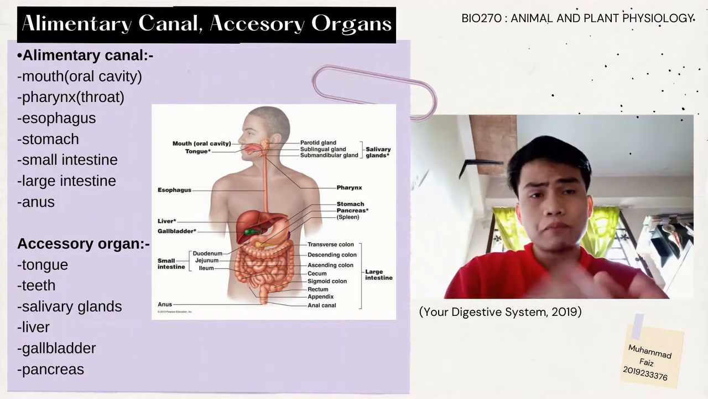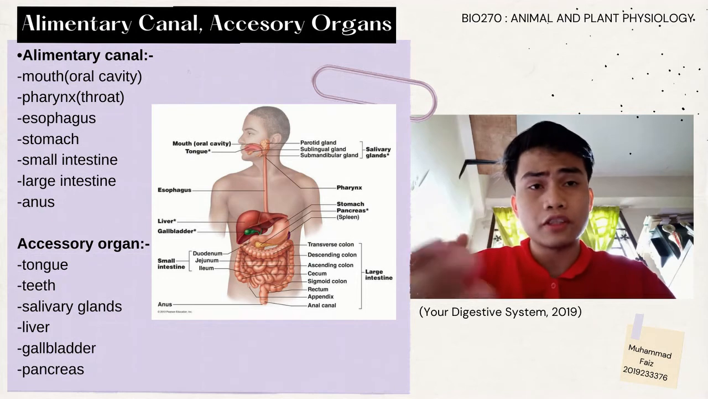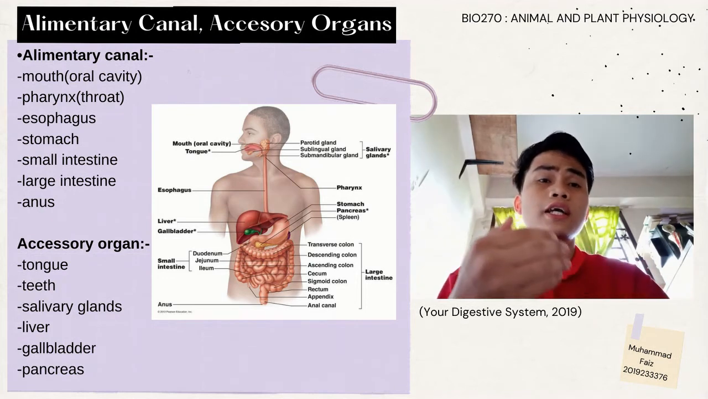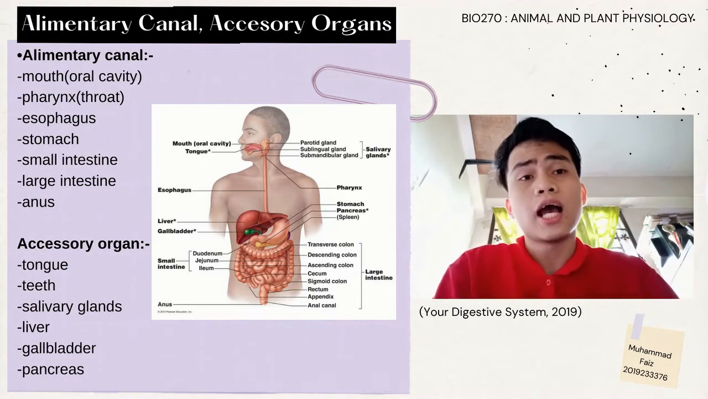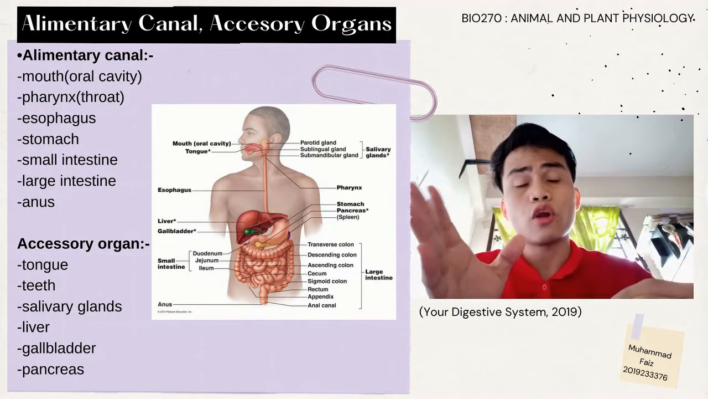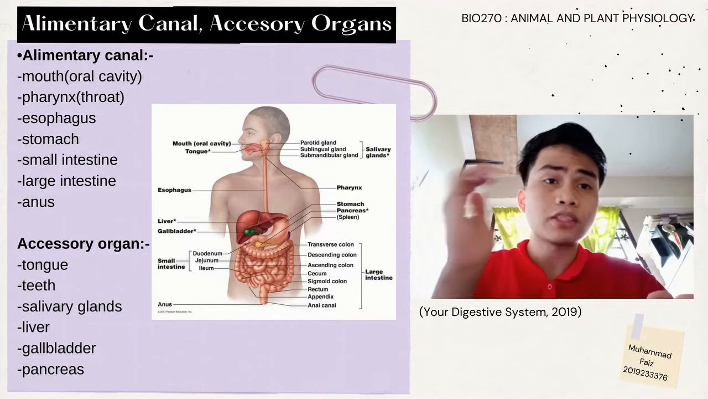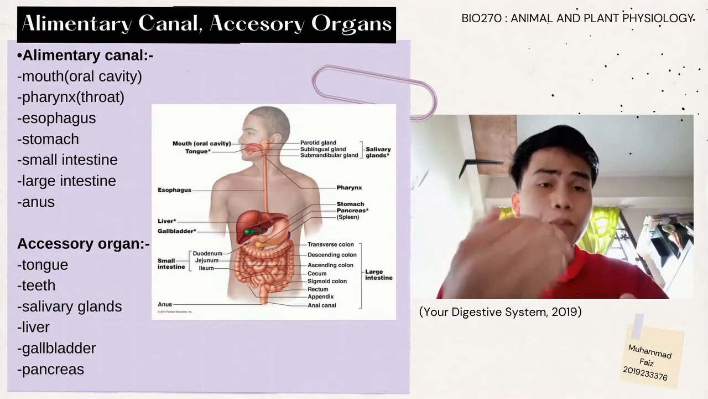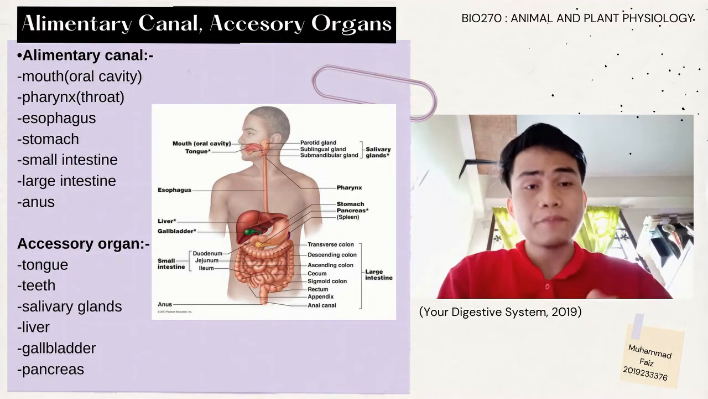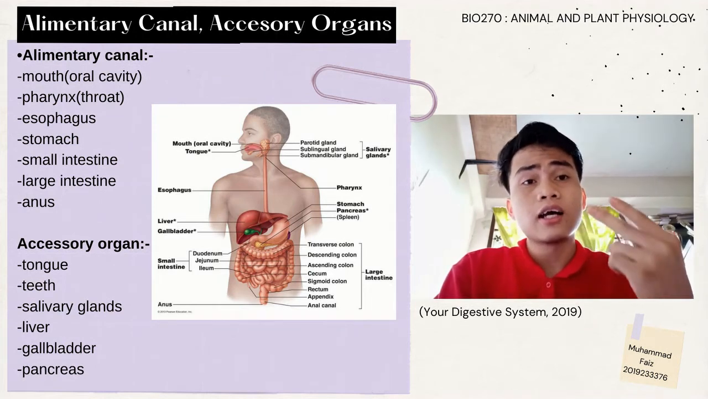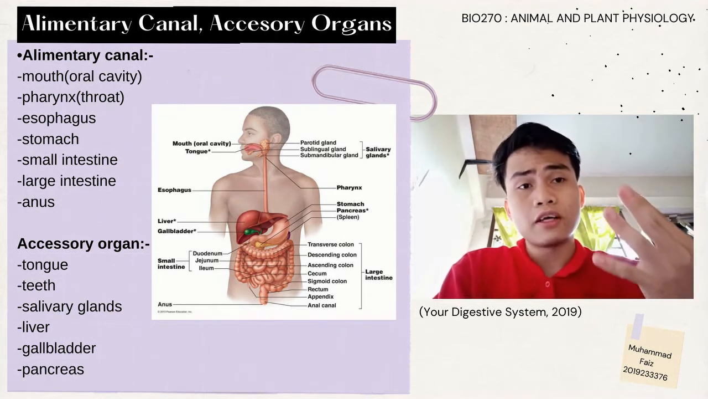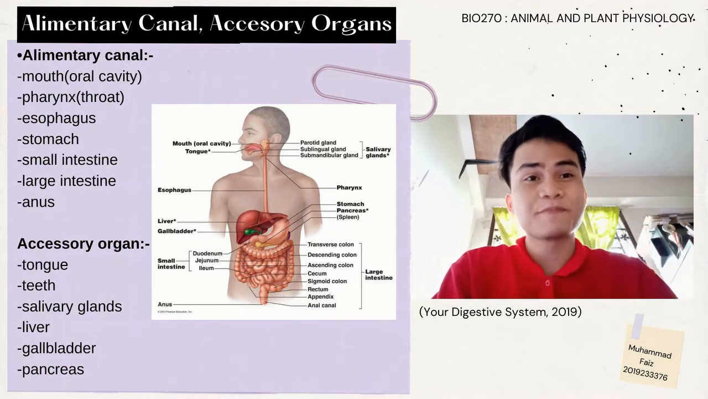The food that passes through the internal cavity, or the lumen, of the digestive tract does not technically enter the body until it is absorbed through the wall of the digestive tract and passes into the blood or the lymphatic vessel. On the other hand, the accessory organs include teeth, tongue, salivary glands, liver, gallbladder, and pancreas.